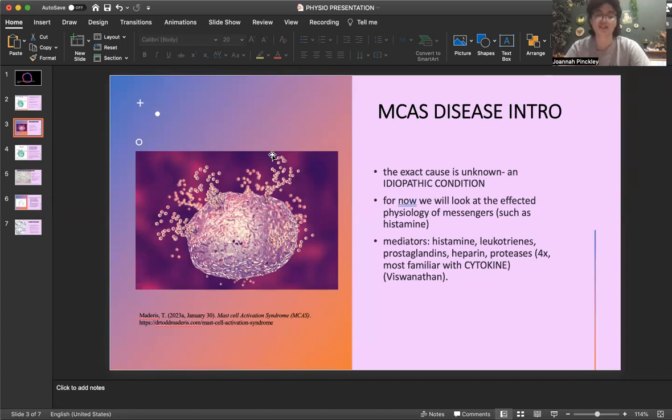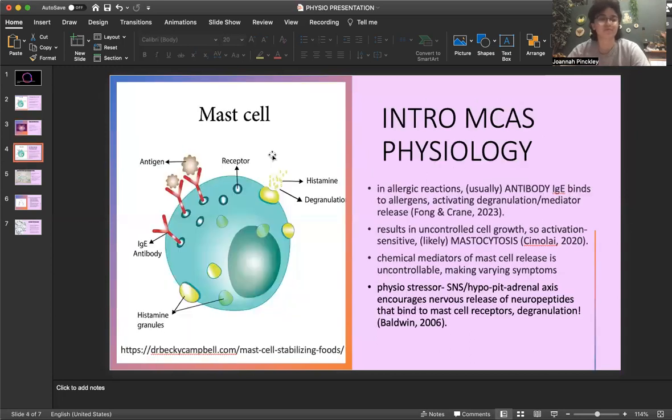So the exact cause is unknown, so it's idiopathic, but we can still study the physiology of the messengers, like histamine. So the mast cell likely becomes activation sensitive, overreacting to what the cell sees as an antigen. And this is likely resulting in mastocytosis, which is an abnormal accumulation or abnormal activation of the mast cells.